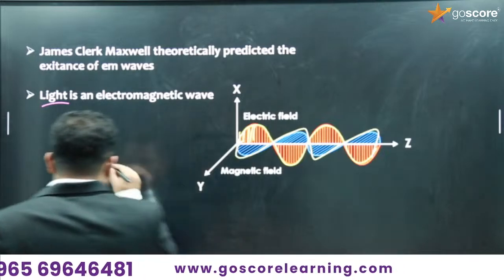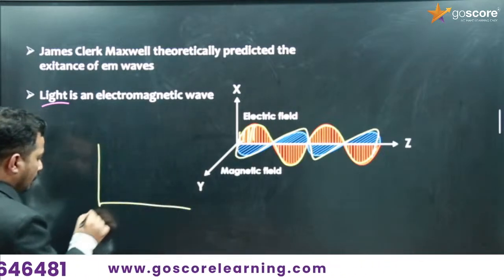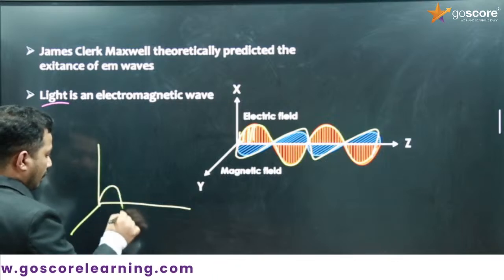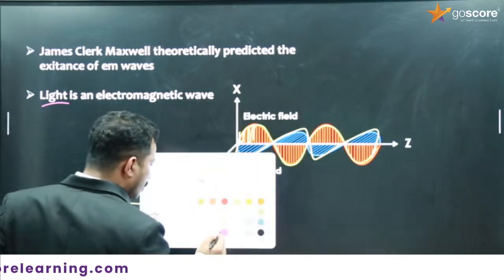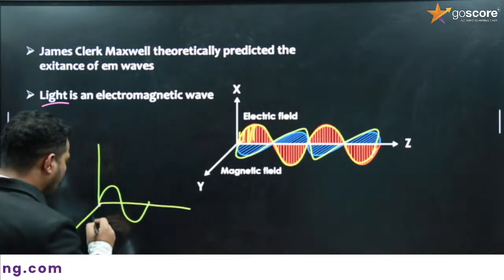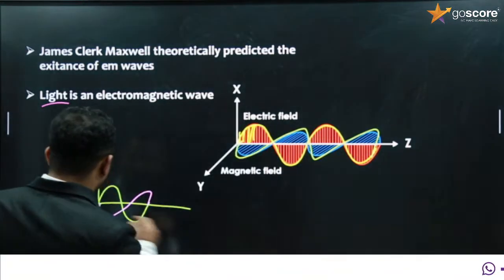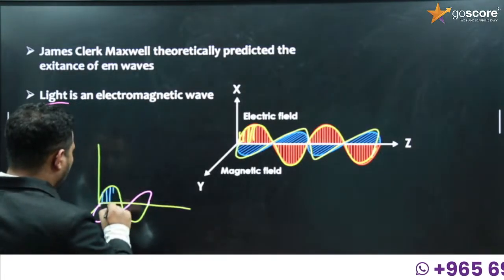You can give a slanting for that one. There is a slanting, then only can you easily represent it. So if the electric field vector is drawn like this, you have to give a slanting for the magnetic field vector. Then fill it with some vertical columns, then only the diagram will be complete.